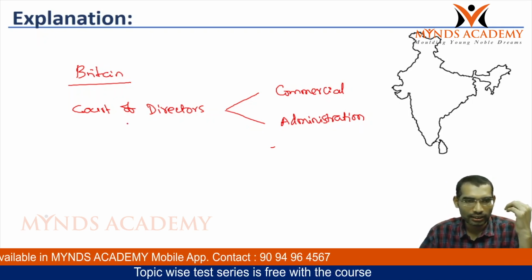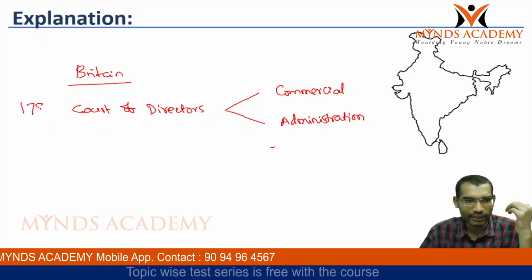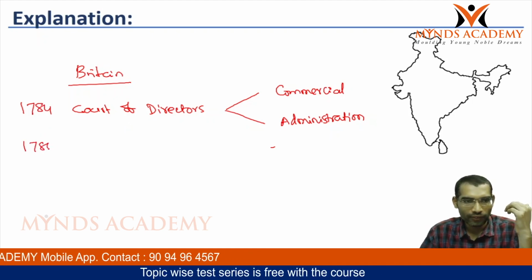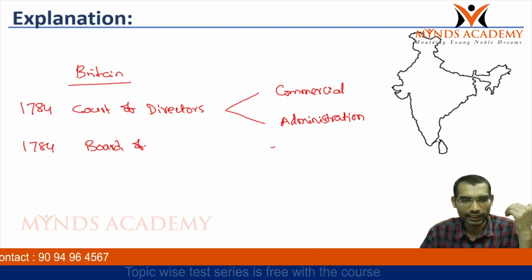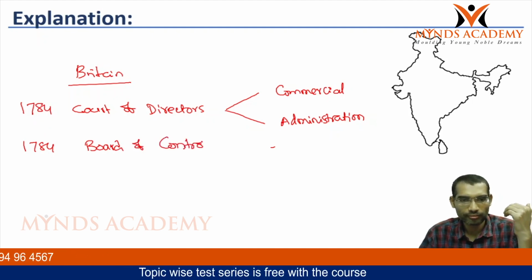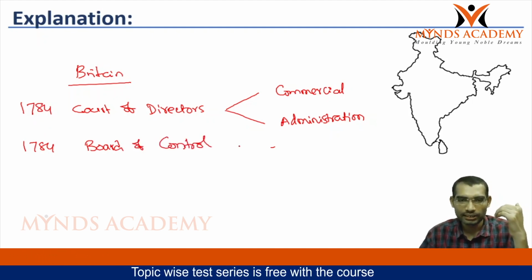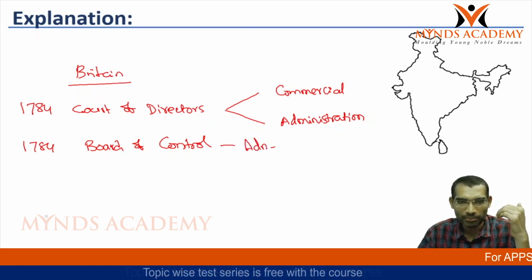Till 1784, and then with 1784, a board of control was created. With this, some of the administrative powers were taken from it.